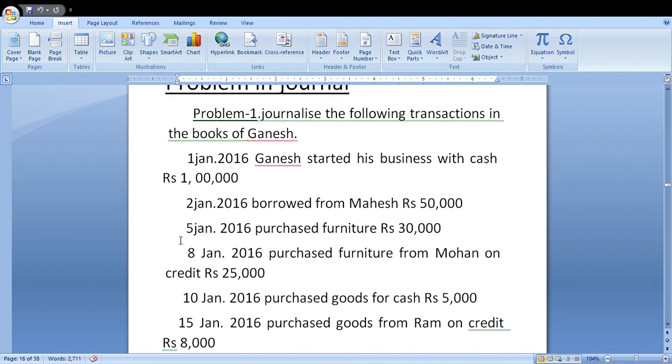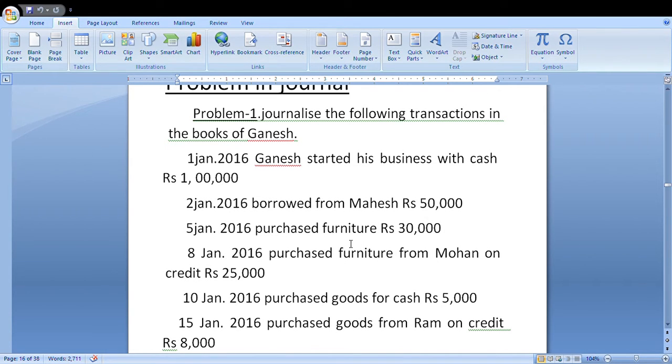Next one is 5th January 2016. Purchased furniture. In this transaction there is no name, it is a cash transaction. Furniture one, cash two.